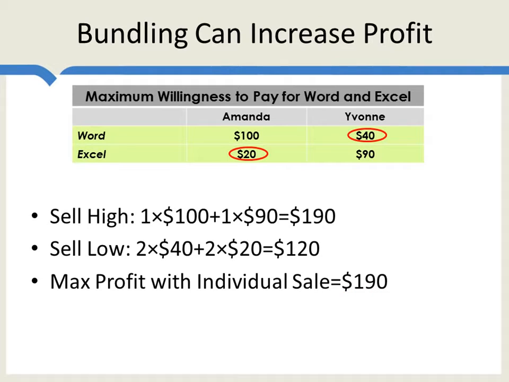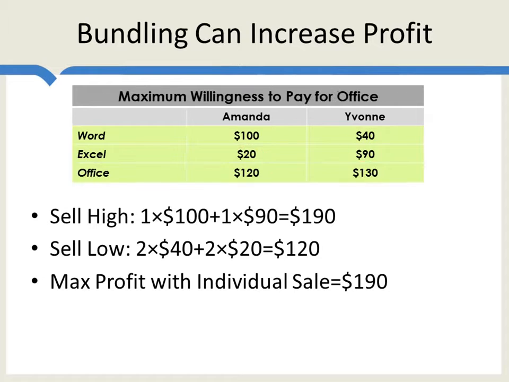Now let's consider an alternative strategy. Suppose we combine Word and Excel in a product or a bundle called Office. Amanda values Office at 120. That is the combination of Word for 100 and Excel for 20. She values it for a total of 120. Yvonne values Office at 130.